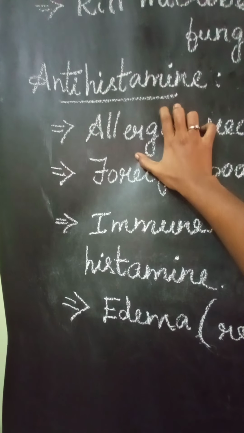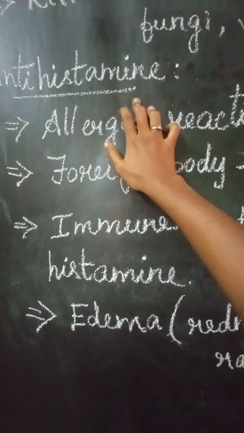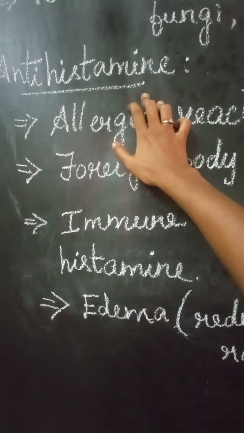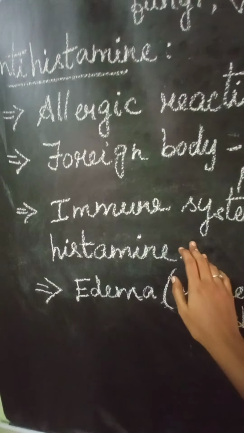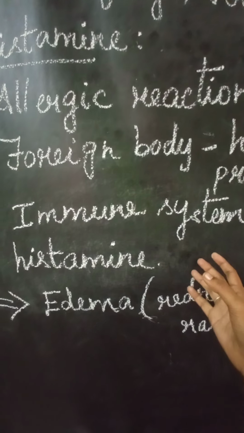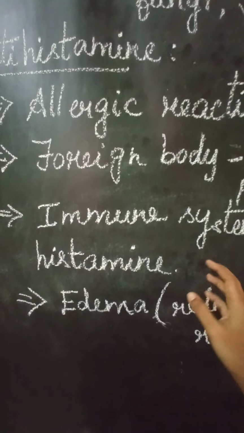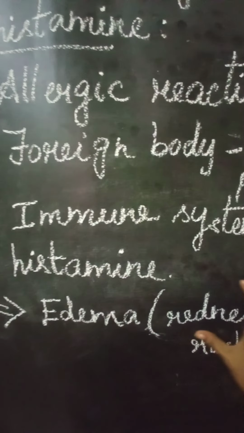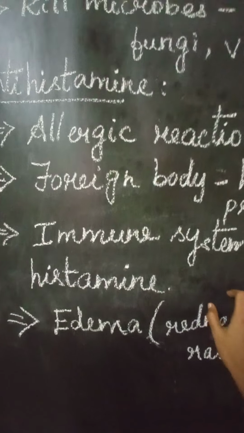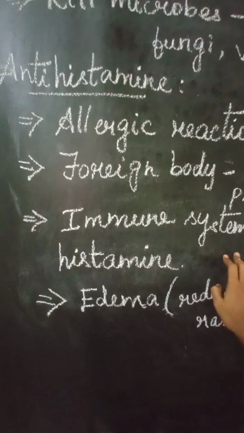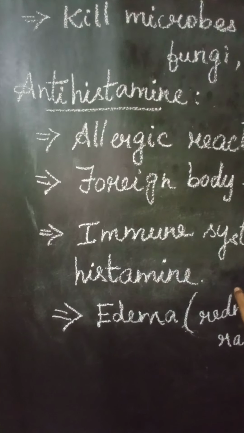So allergic reactions, mostly we can identify them only by the outer appearance. If internal organs are affected, we can't identify it easily. Only if there is difficulty in breathing can we identify there is some problem inside. But if there are rashes or redness in a particular area, we can identify that something is not good in our body. In such a way we can identify this, and we can take immediate medicine for these allergic reactions.